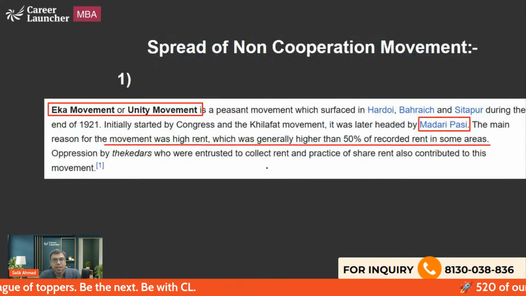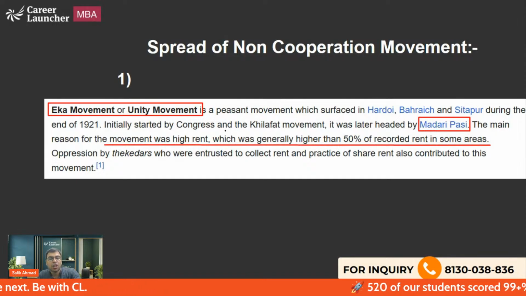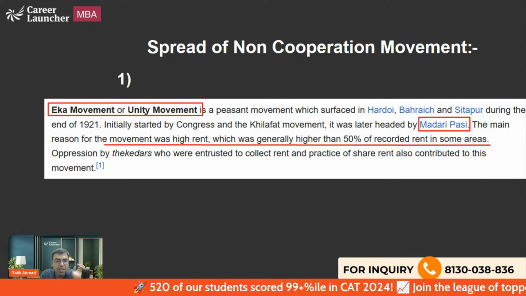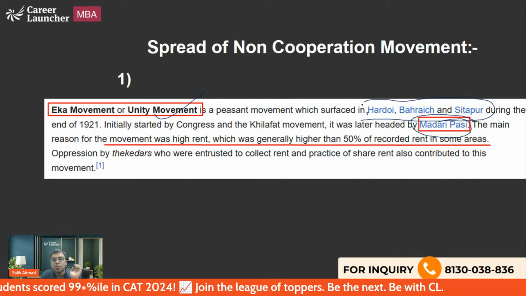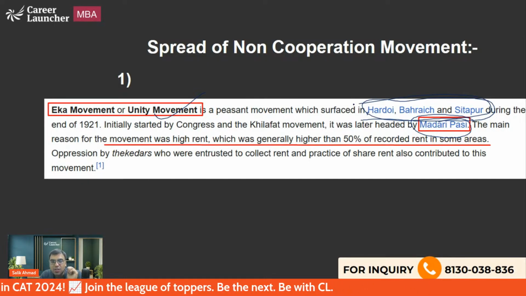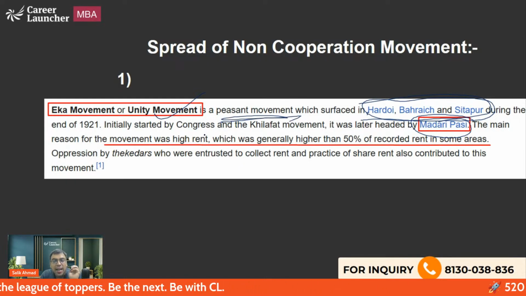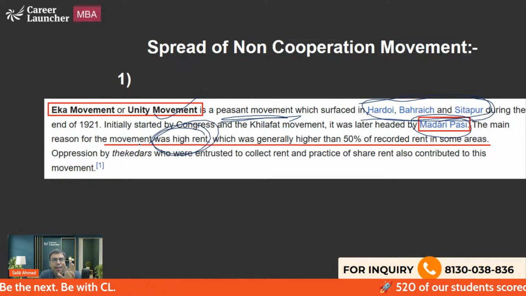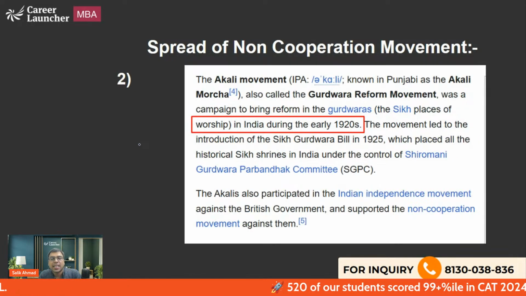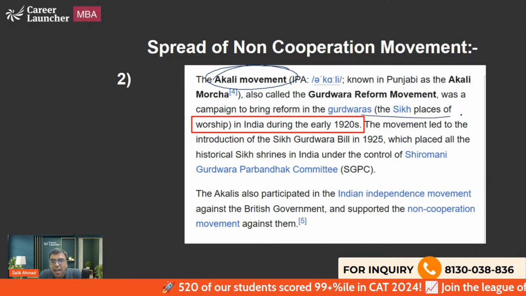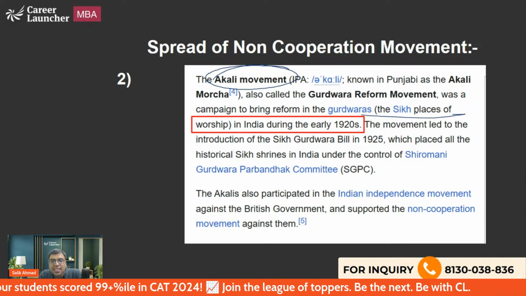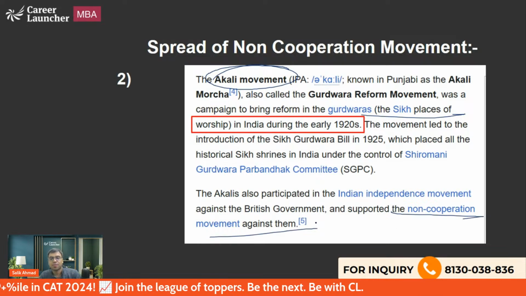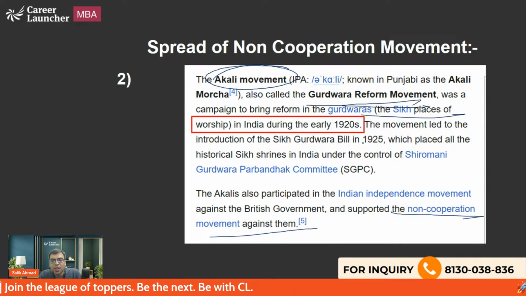Okay, yes. Now let's talk about spread of non-cooperation movement. So when we are talking about the spread of non-cooperation movement, एक यूपी में बहुत फेमस हुआ था एक का मूवमेंट करके, led by Madari Pasi, Hardoi, Bahraich, Sitapur were the main region where actually this was a peasant movement against high rent. So that is a part of non-cooperation movement. Another one is Akali movement. I hope you are aware. Started actually by people of Sikh religion in Punjab region, and they supported non-cooperation movement also. And it was a Gurudwara reform movement also.